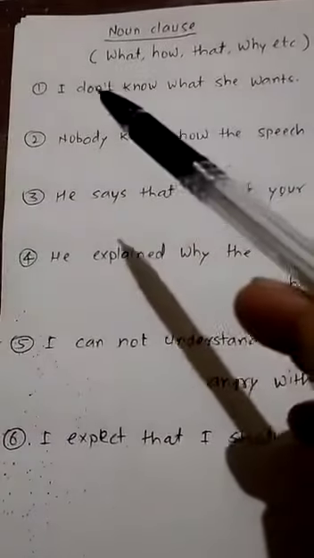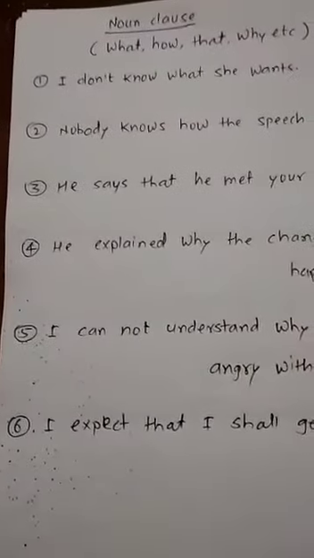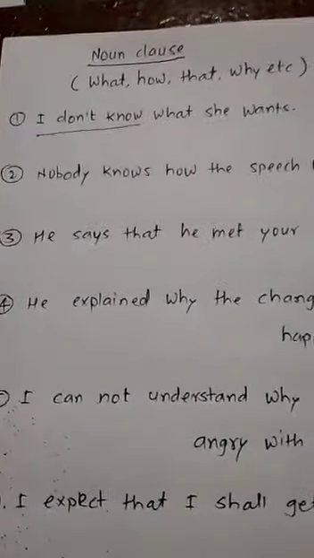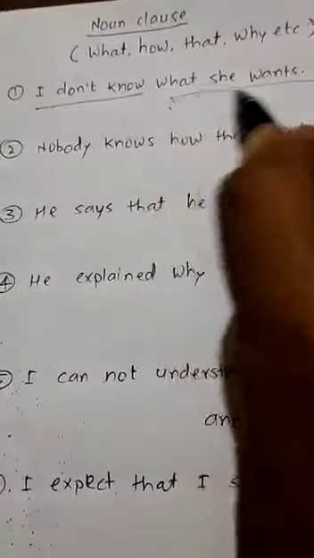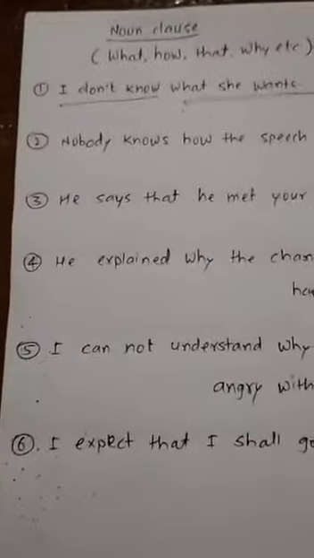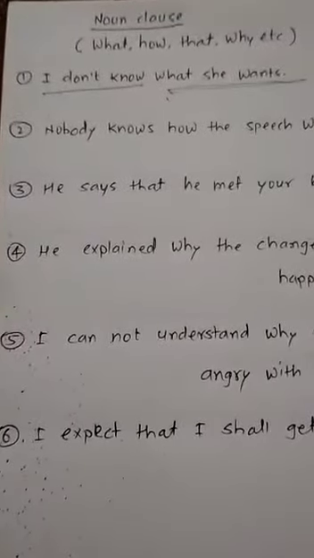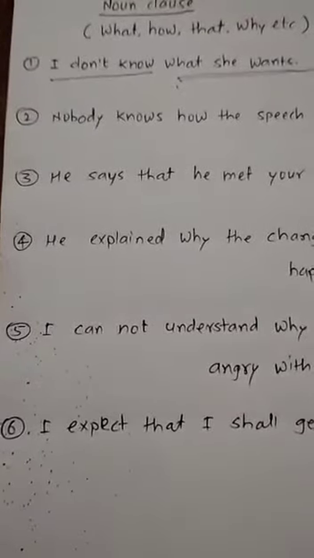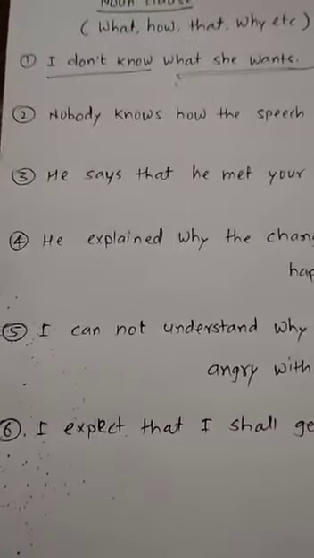Whatever examples are there, how to identify main and subordinate, that we already studied. Now here we have to determine how that subordinate clause is a noun clause only.